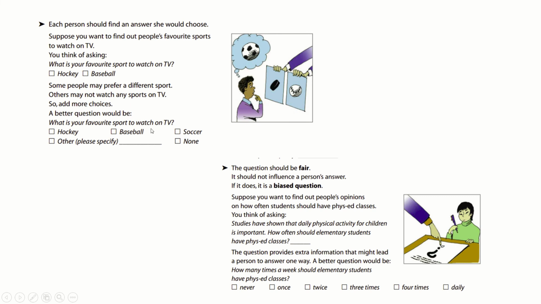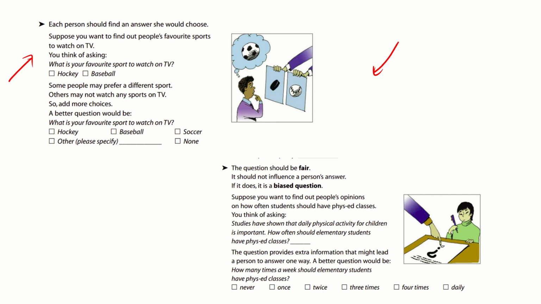Each person should find an answer she or he would choose. So what we mean by that is, you obviously want to have more choice than just one or two things. So here we go. Suppose you want to find out people's favorite sports to watch on TV. You think of asking, what's your favorite sport to watch on TV? Hockey or baseball? Well, personally, my favorite is football.